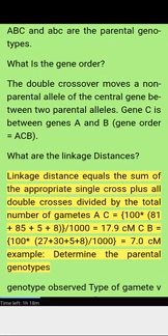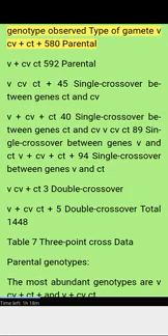Example: determine the parental genotypes. Genotypes observed and types of gamete: B+ C+ B+ court+ 580 parental. B+ CB court 592 parental. B+ C B court+ 45 single crossover between genes court and CB. B+ CB plus court 40 single crossover between genes court and CB.